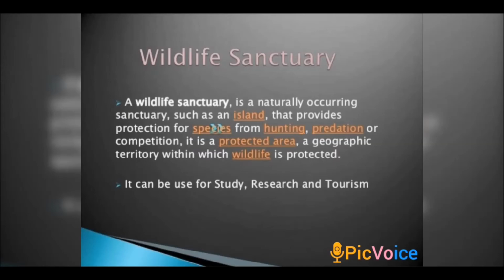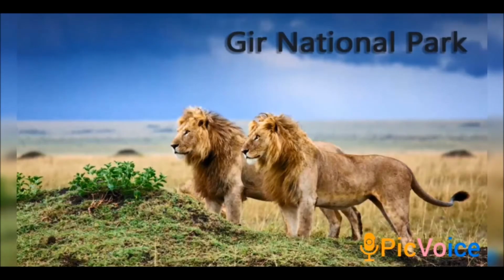Some of the wildlife sanctuaries and national parks in India, we'll discuss now. Gir National Park is located in Gujarat state. In this, the Asiatic lion is protected. Each wildlife sanctuary or national park protects a specific species of animals. Likewise, in Gir National Park, which is in Gujarat, the Asiatic lion is protected.